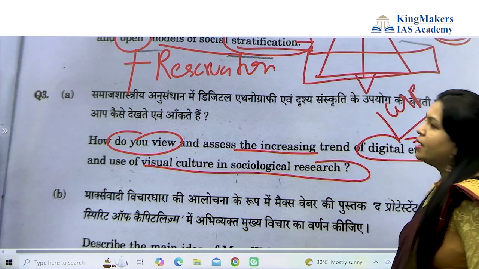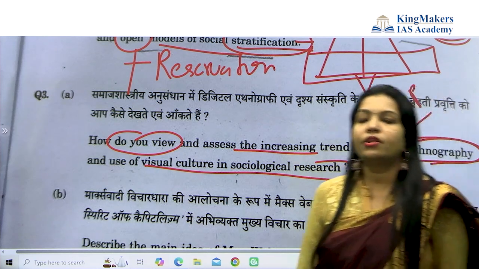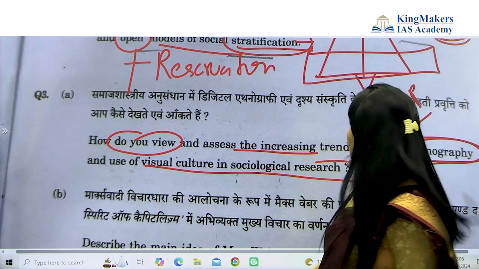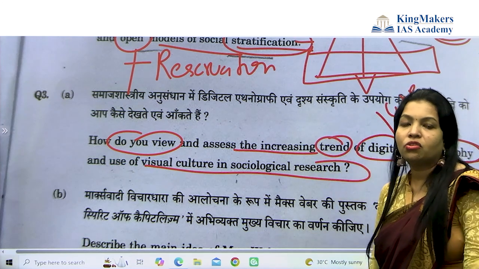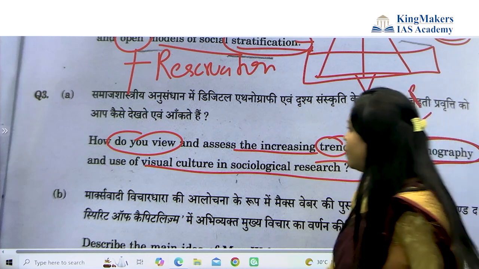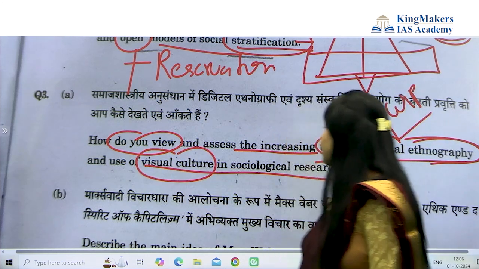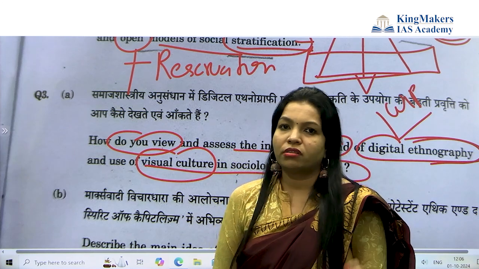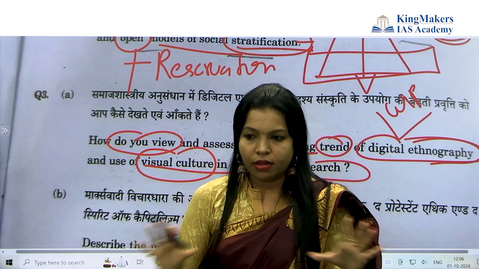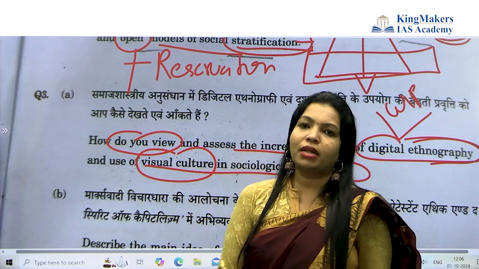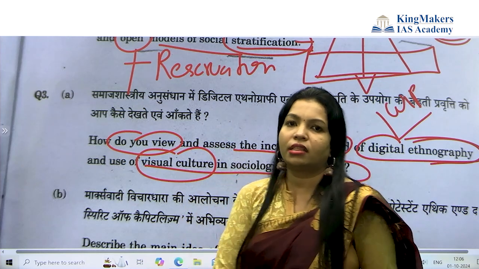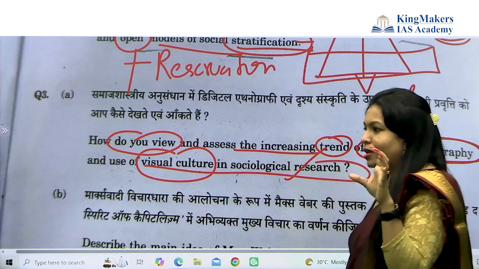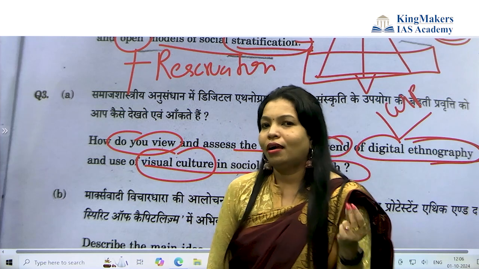So your Wikipedia, the content you are taking from social media. So digital ethnography we are using now, you can see an increasing trend. The reason is globalization, the reason is technological advancement. And visual cultures, for example your videos: wherever we go for social research, nowadays we take the video, we post that video, and on the video or a source part, again researchers can also start their research.